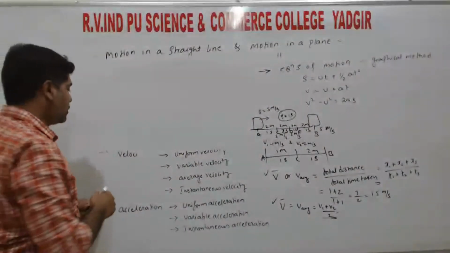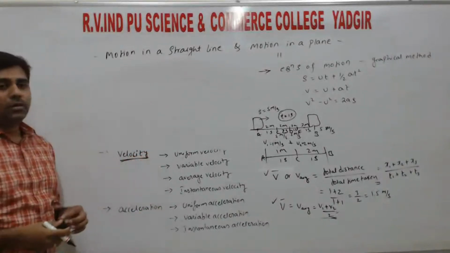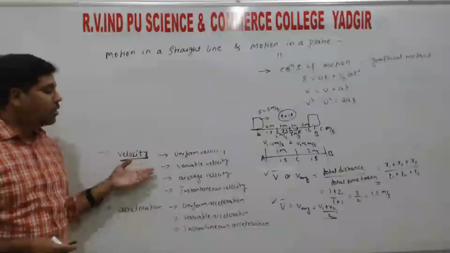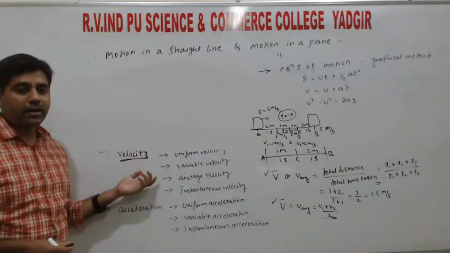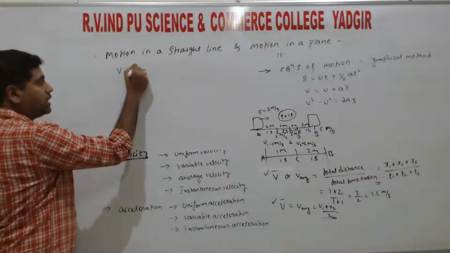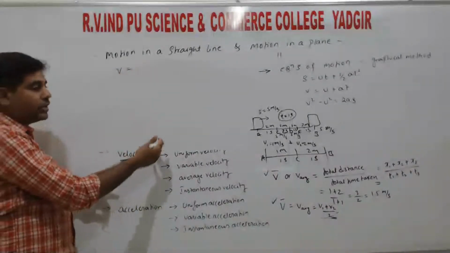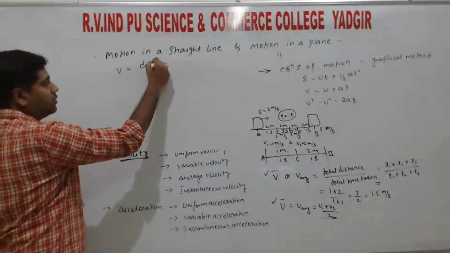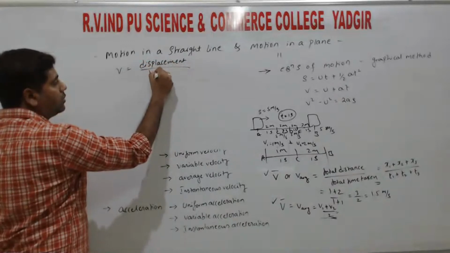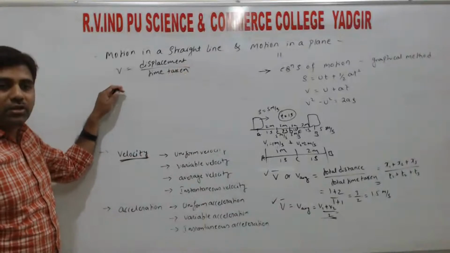So next, velocity. Velocity is defined as the rate of change of displacement, or it is the ratio of the displacement by the time taken. That is what we call velocity, right? Velocity is denoted by V, which equals the rate of change of displacement, that is displacement by time taken. So this is the mathematical relation and also the definition.